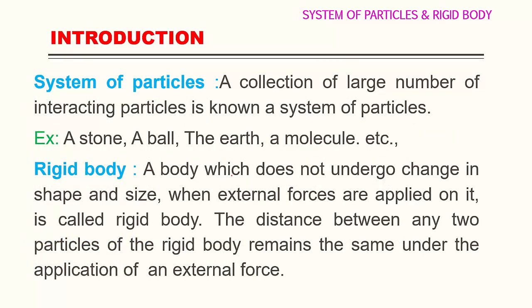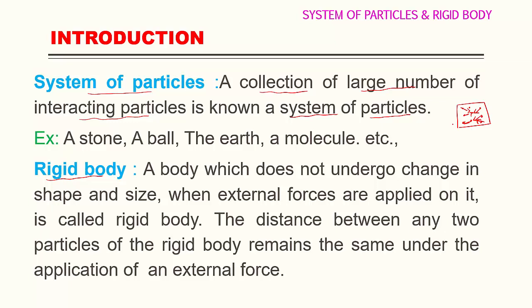Then come to the heading of the chapter, System of Particles and Rigid Body. First we have to know what is a system of particles as well as a rigid body. A system of particles is a collection of a large number of interacting particles. If I consider this as one system, it contains a large number of particles, and these particles are interacting with each other, meaning they are exerting force on each other. This is called a system of particles.